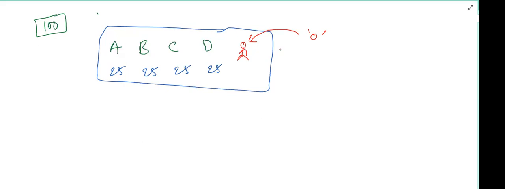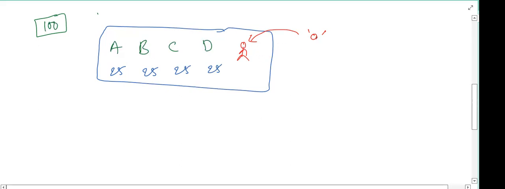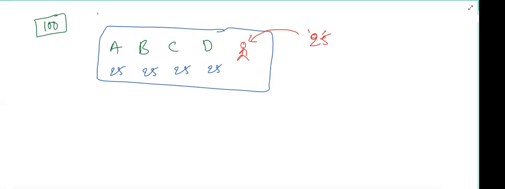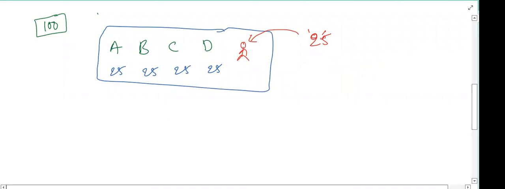Suppose I enter with 25 rupees, then what is going to happen to your average now? What will be the new average?